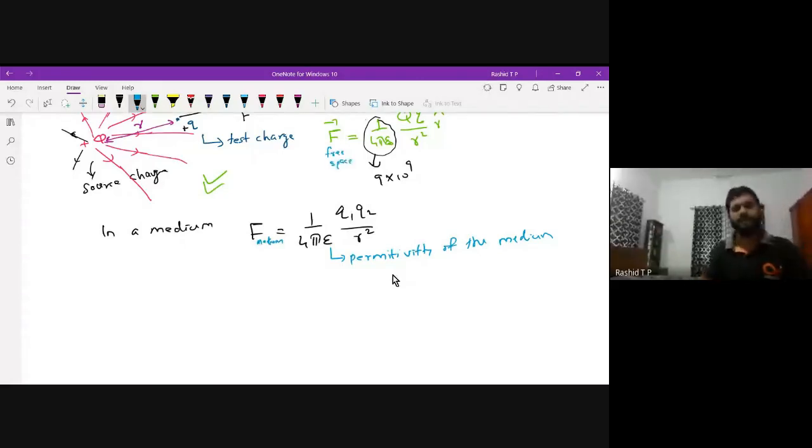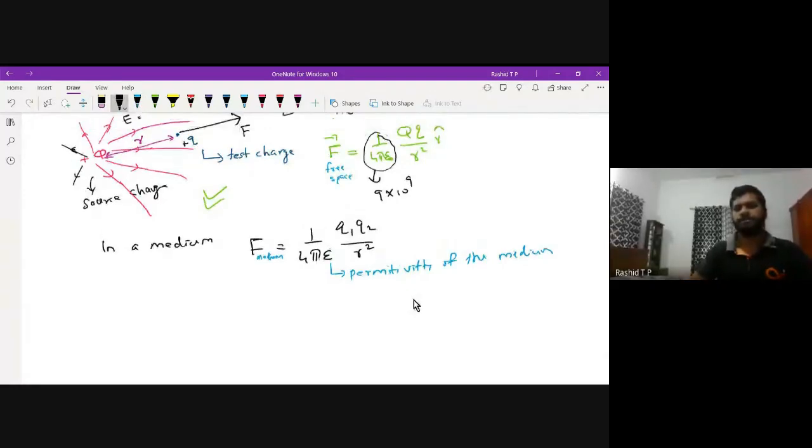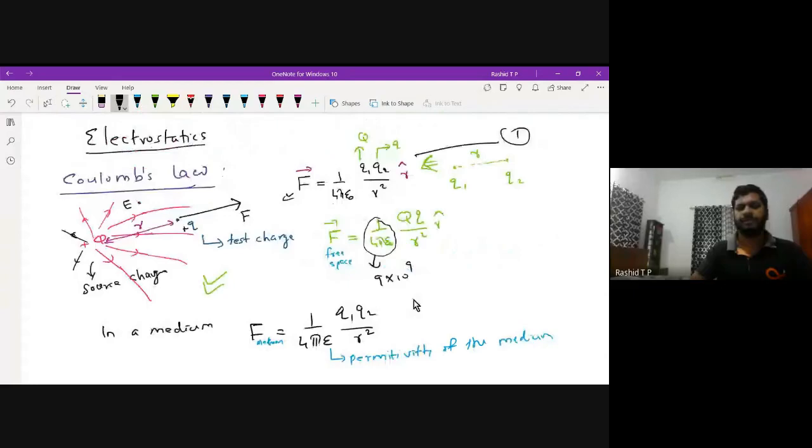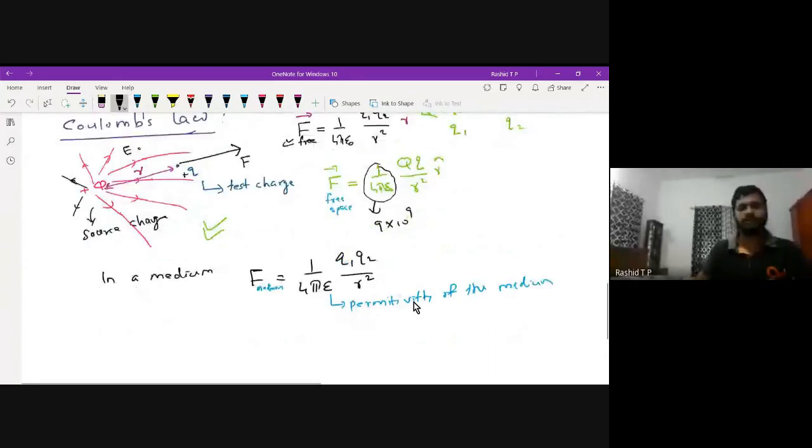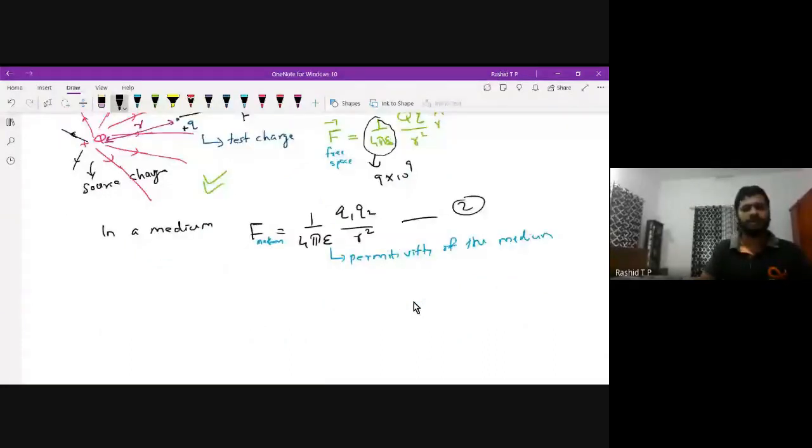Now, the ratio of the force in a medium to the force in free space. If you divide equation 2 by equation 1, equation 1 being free space or vacuum, that is quite simple. That is F medium divided by F in a vacuum.